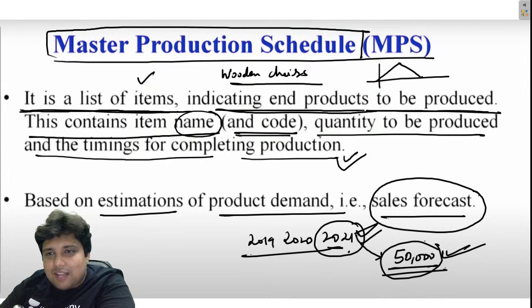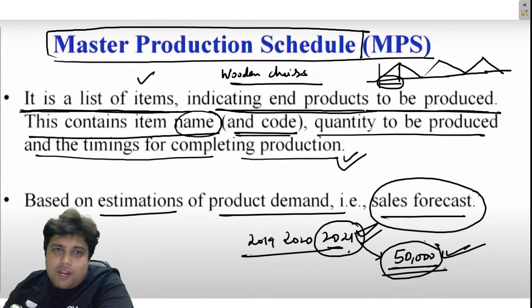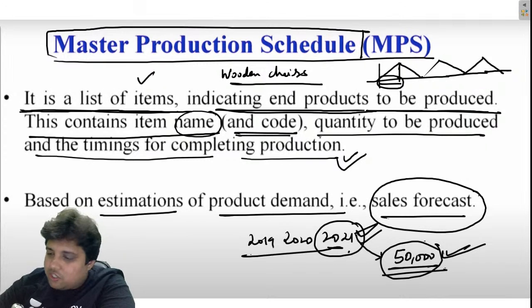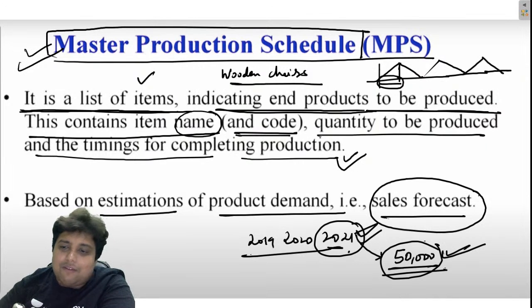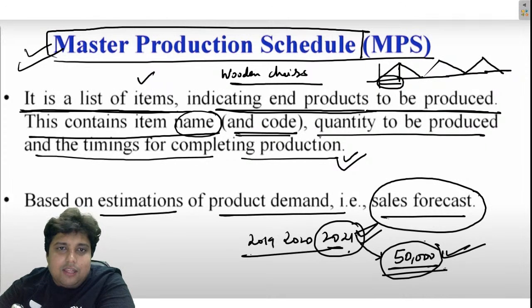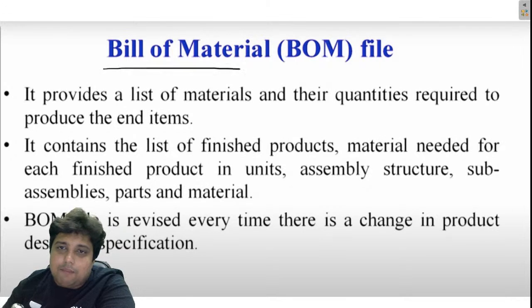So I am saying that we have already seen in inventory control that there is a manufacturing period. What is the quantity, the lot size? We have already calculated that. So master production schedule basically consists of all those things, right? First of all, there is a master production schedule: what are the number of products that we want to manufacture and at what time we have to manufacture them, right? Then apart from the master production schedule, there is the bill of material, the BOM file.